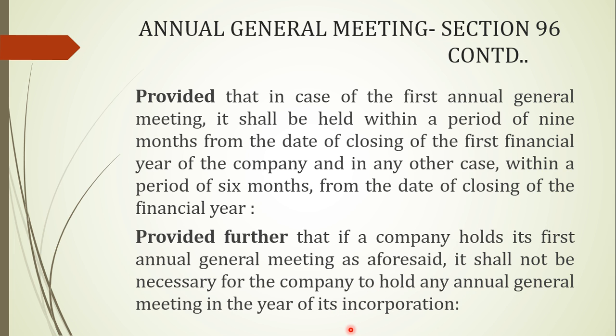This is very clear, because somewhat the same provision was also there in the Companies Act 1956, wherein if the first annual general meeting has been held within 9 months of the date of closing of the first financial year, then there is no need to hold an annual general meeting in the year of its incorporation. So let's move forward.